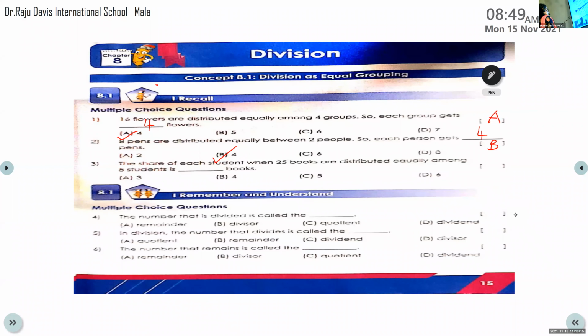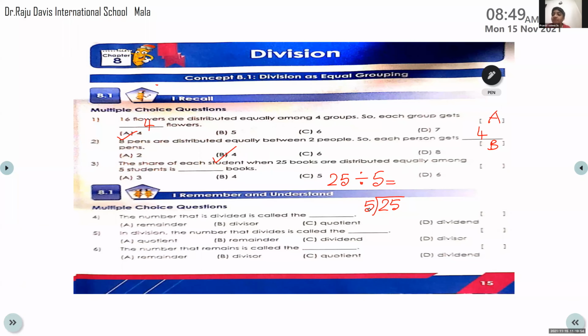Okay, now third one. The share of each student when 25 books are distributed. That means the number which is divided is 25. 25 books are distributed, then divided by 5 students. It is divided to 5 students. Pranav? Yes, ma'am. 25 divided by 5.